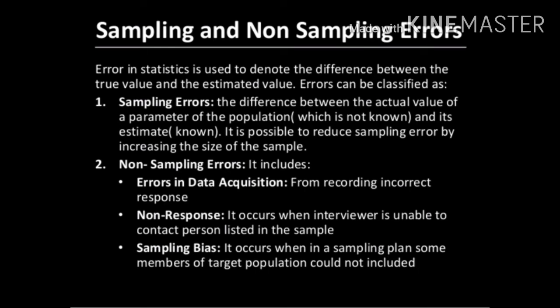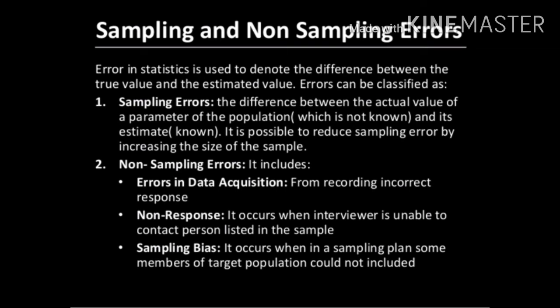Non-sampling errors are very important. There are three types of non-sampling error. The first one is error in data acquisition. Data acquisition means that while recording the response itself, the investigator may record it wrongly.